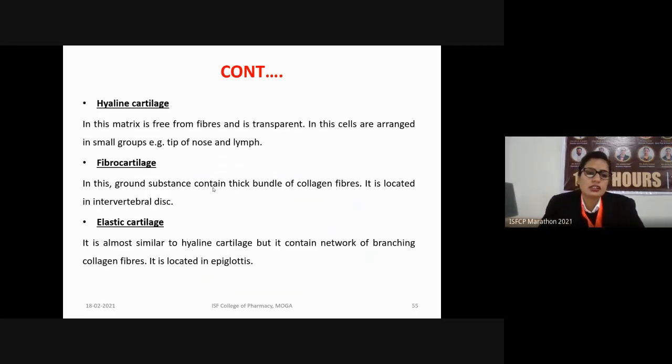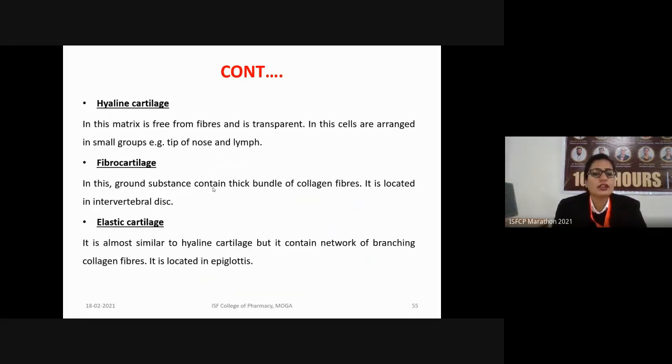Then further we have fibrocartilage. A fibrocartilage is the cartilage in which the ground substance contains thick bundles of the collagen fibers. So the location of the fibrocartilage is the intervertebral discs. Intervertebral discs are present in our vertebral column.